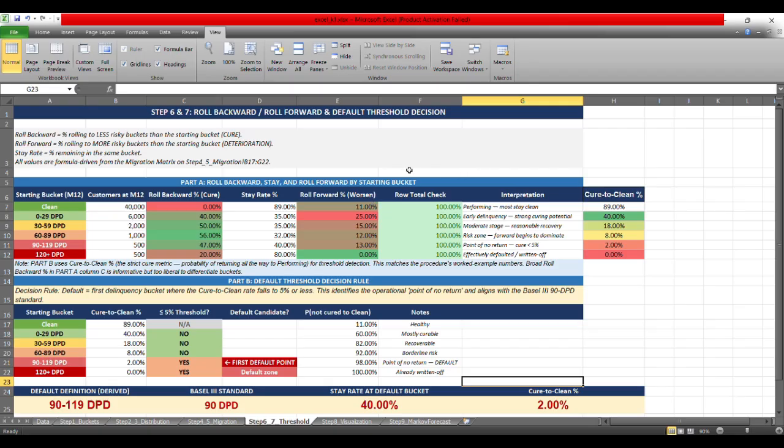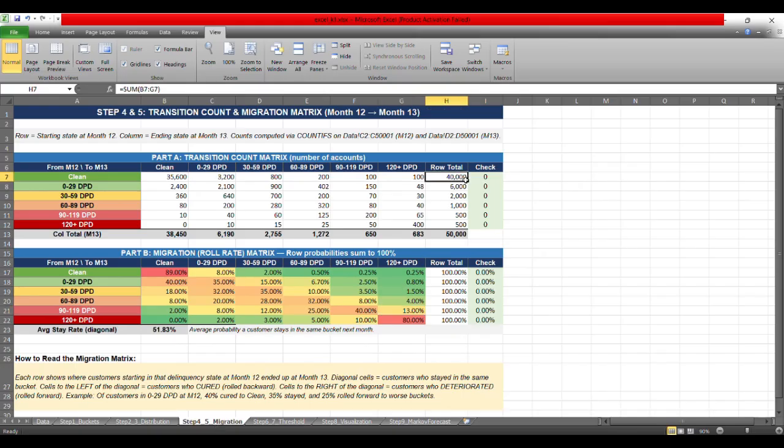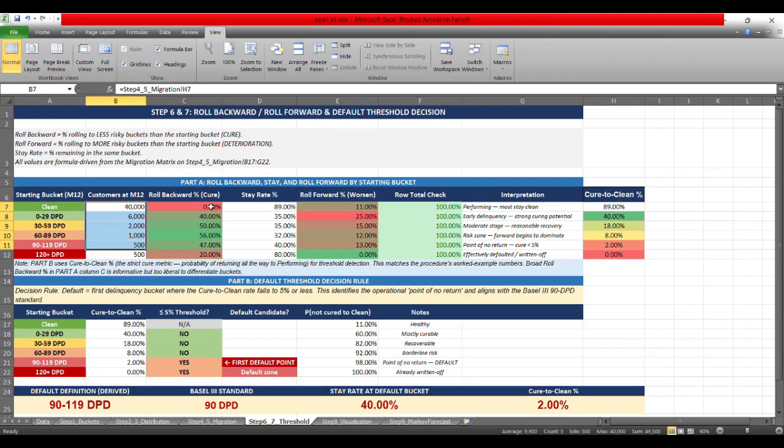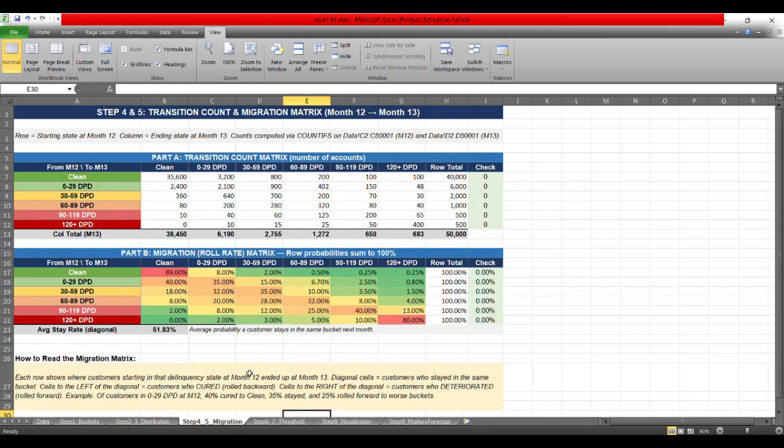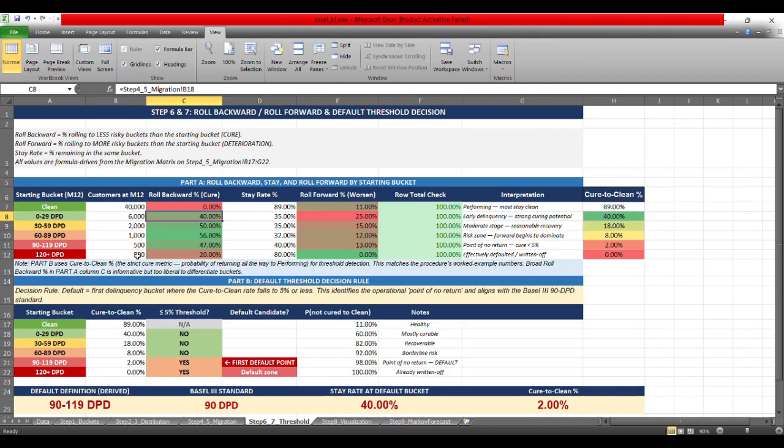Now the part A, the roll backward, stay and forward by the starting bucket, is something that I have summarized over here. At the starting bucket, if you see, we have seen these accounts, right? The 40,000, 60,000 is the status of our accounts. Now, the other one is the roll backward rate that I have discussed. For the clean bucket, everything is okay, so nothing is going to go backward. For 0 to 29 DPD, the roll backward rate is 40%, right?